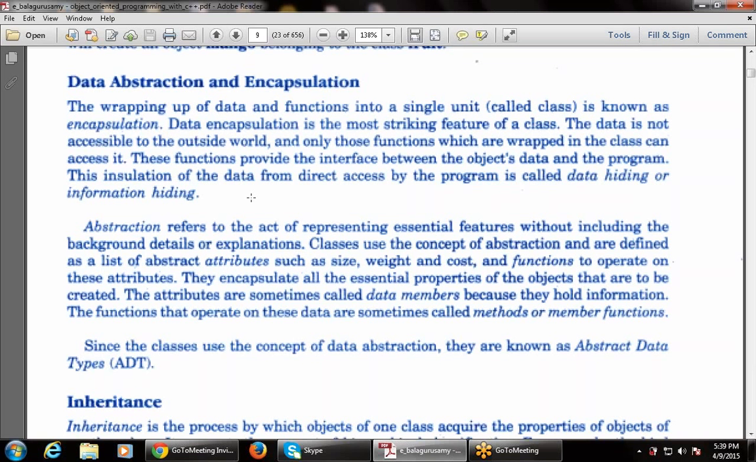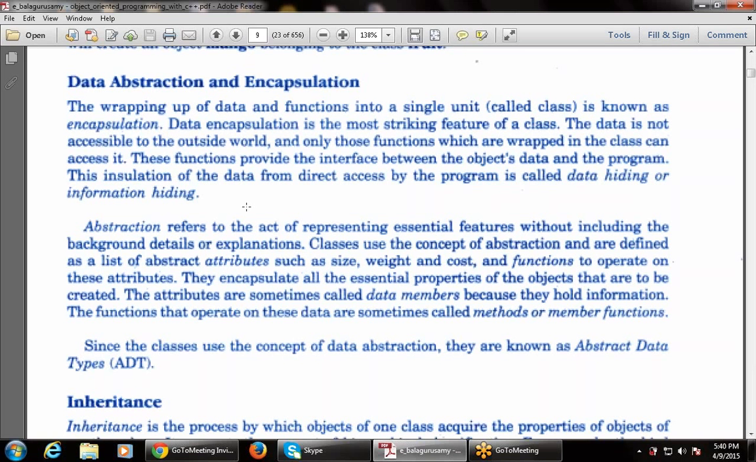The data is not accessible to the outside world. If the data is stored in a class, in an object, no one can access it without the permission of a class member function. So the data is not accessible to the outside world, and only those functions which are wrapped in the class can access it. Only the member functions access the data that is wrapped in the class.